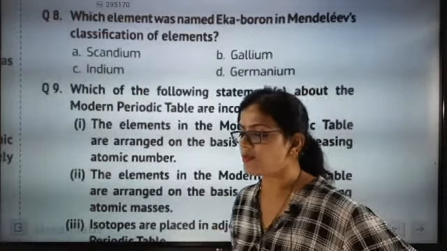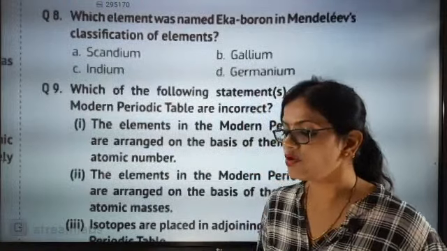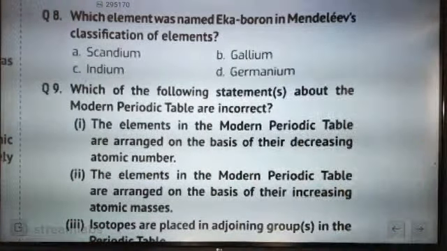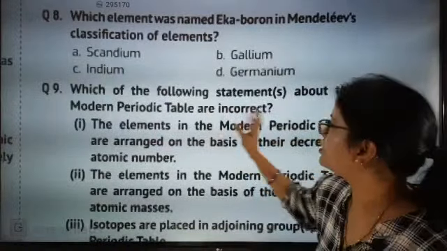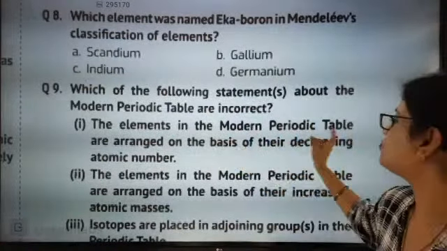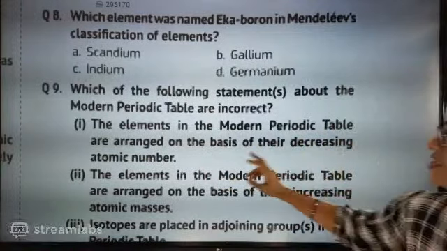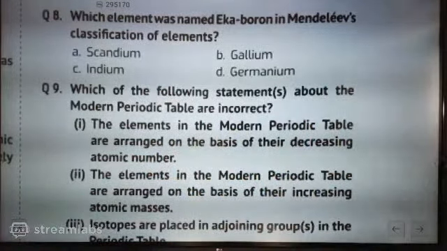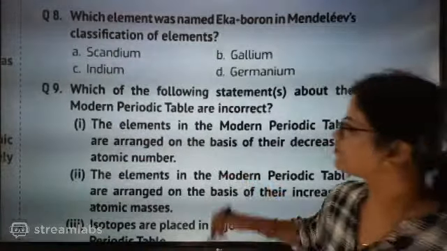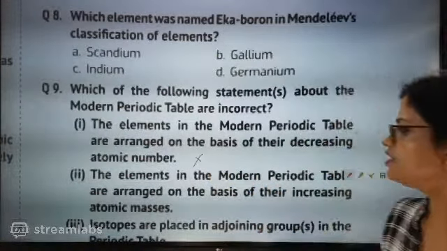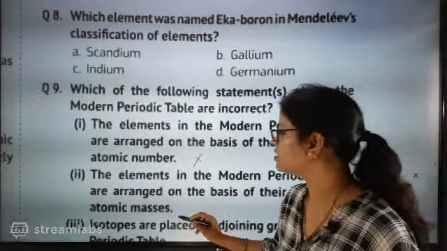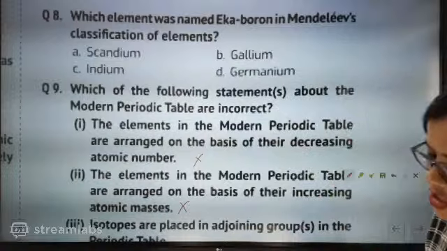Which of the following statements about the modern periodic table are incorrect? Is the modern periodic table coming in your syllabus? Yes. Okay. Elements in the modern periodic table are arranged on the basis of their decreasing atomic number. This statement is incorrect. Now, the elements in the modern periodic table are arranged on the basis of their increasing atomic mass. This is also incorrect.